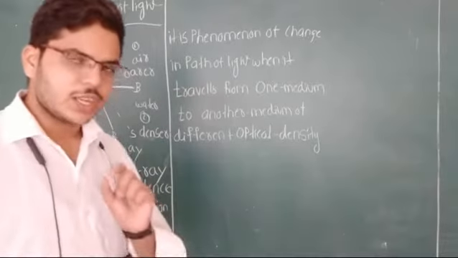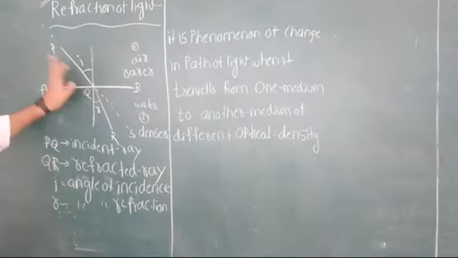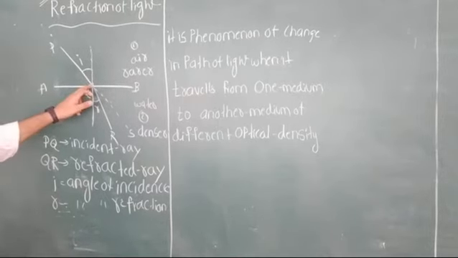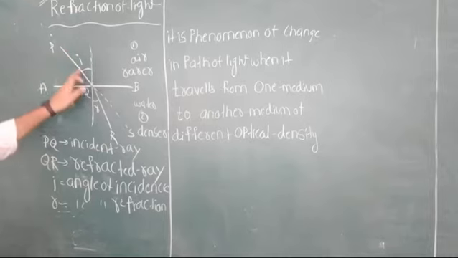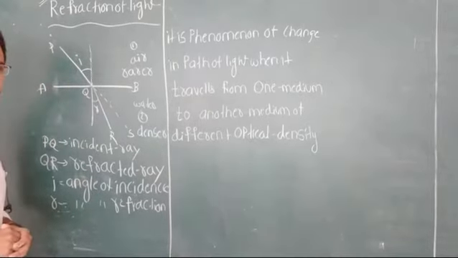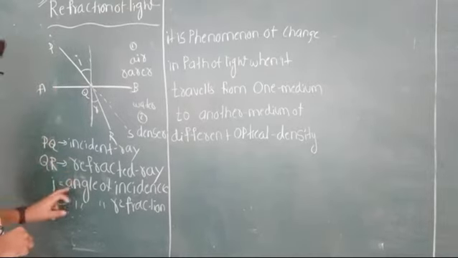Now, a ray of light PQ is traveling in the air medium. When PQ comes to the AB surface, it is incident at an angle I. Is it clear? I is the angle of incidence. PQ is the incident ray.